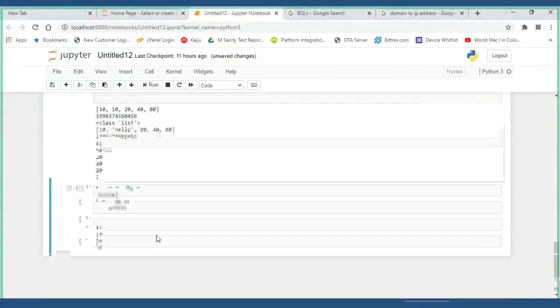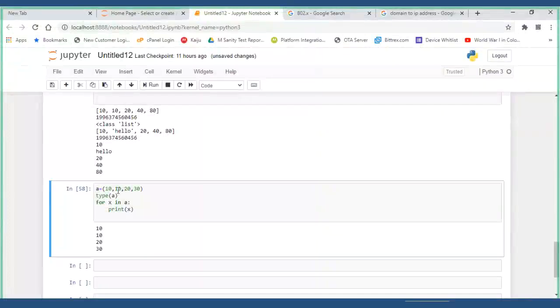Heterogeneous. So anyhow, item value assignment is not possible. From here only we have to check. Heterogeneous, I have used 10.5 also, and I have used 10 plus 5j, and I have used some list also in between, just for your sake, and I run that.